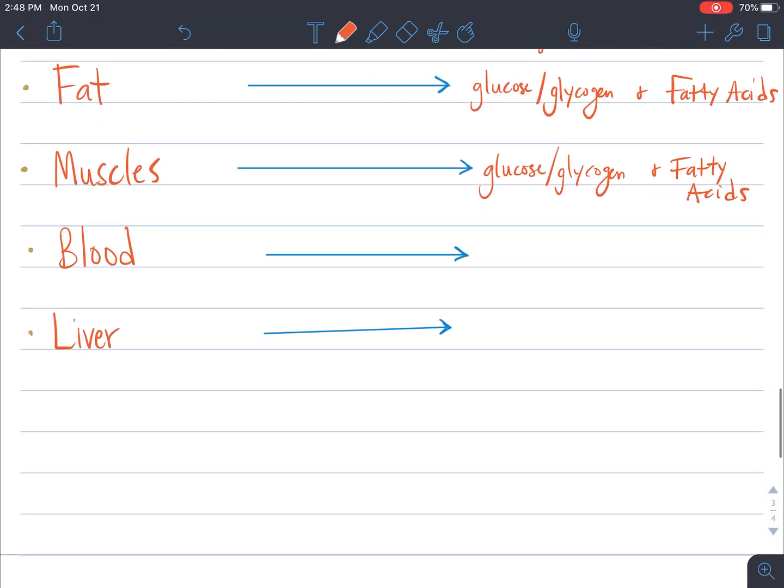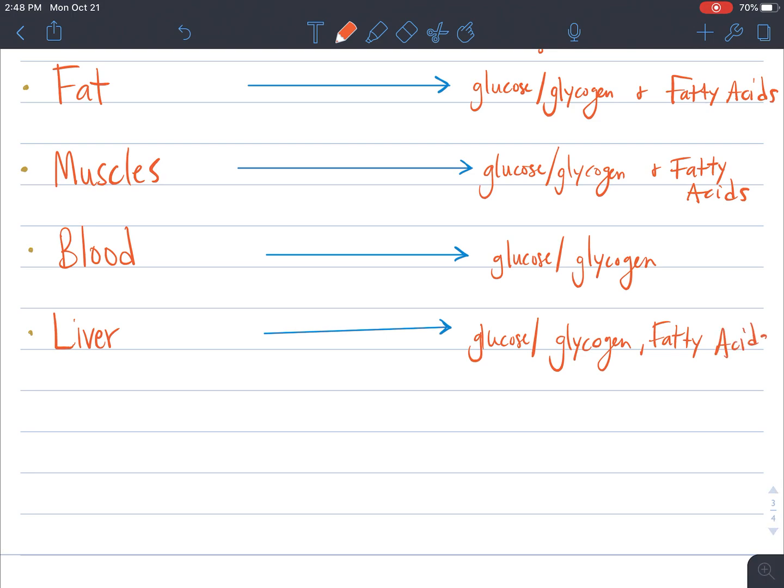Our blood will only burn and use glucose or glycogen. And our liver will burn glucose, glycogen, fatty acids, and actually our liver is able to also burn amino acids from our proteins.